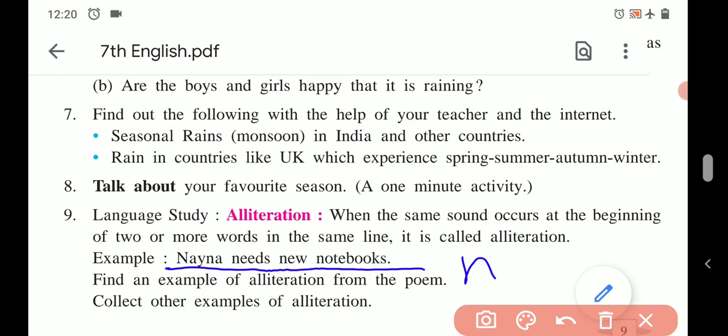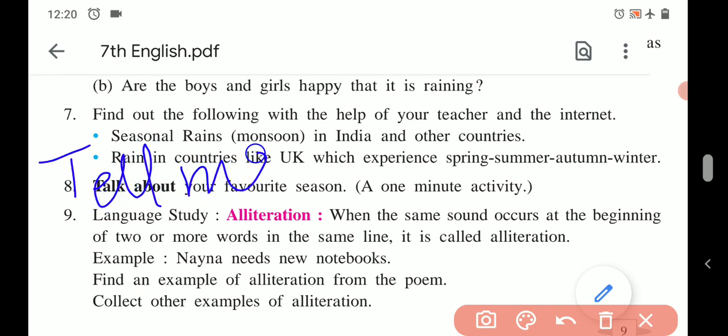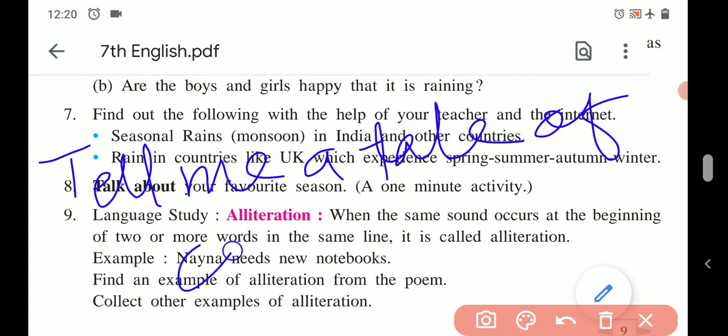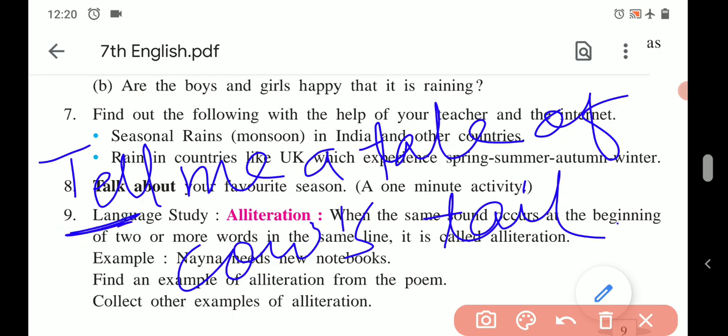Let me provide you another example of alliteration. Tell me a tale of cow's tail. Let me write this. You may get confused with the word tell. So this is tell, then me, a tale, of cow's tail. See, this is the sentence in which the word tell, again the word tale, and again the word tail, these three words start with the letter T. It means the sound is repeated, right? So this is an example of alliteration.